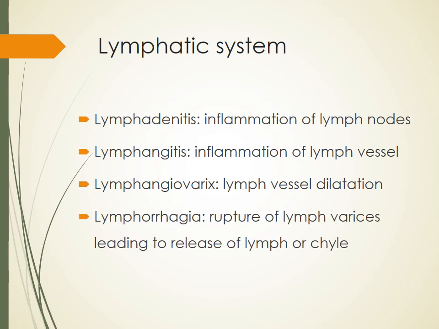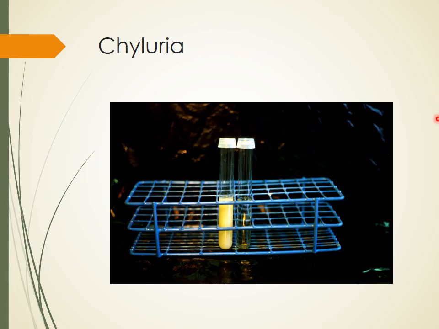Lymphorrhagia: the vessel may rupture and lymph would come out, and sometimes if it occurs in the urinary system, the chyle would be excreted in the urine, leading to milky white urine. So this is normal urine and this is known as chyluria. Chyle is there in the urine. This urine is creamy, yellowish cream, and very opaque due to the presence of chyle.